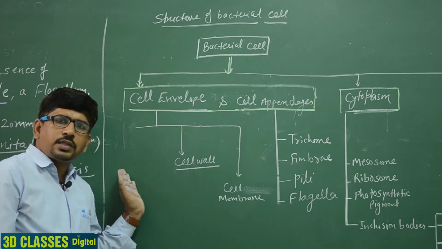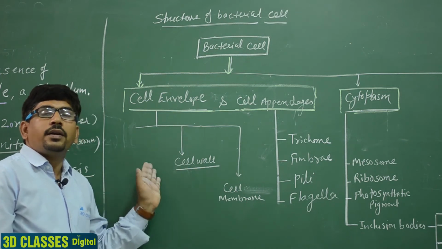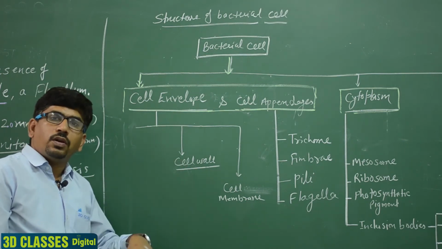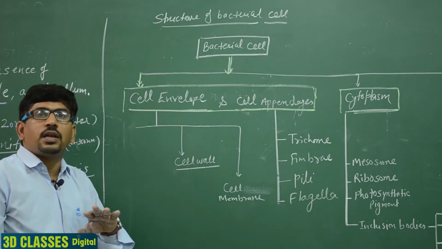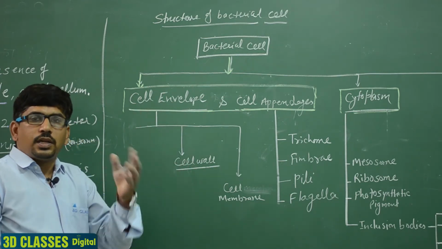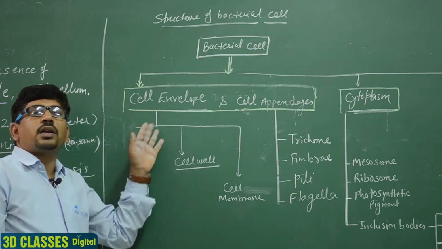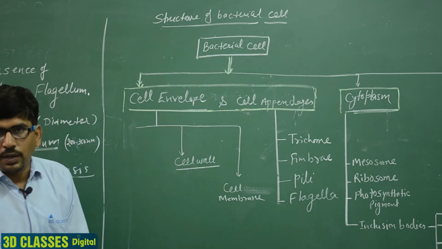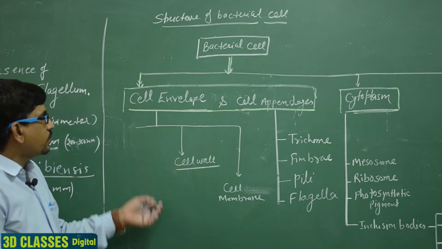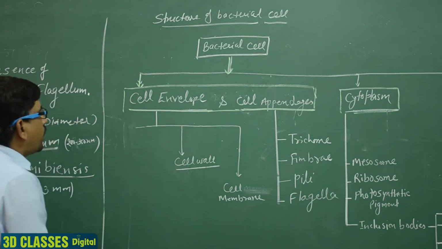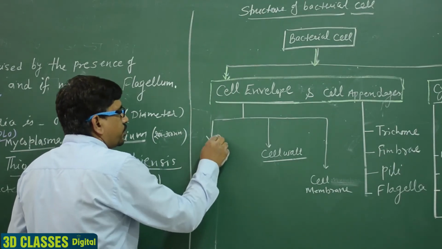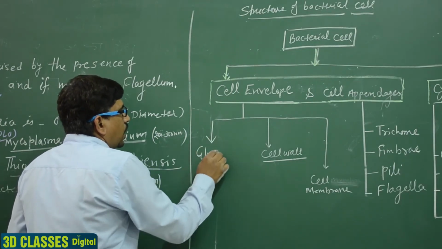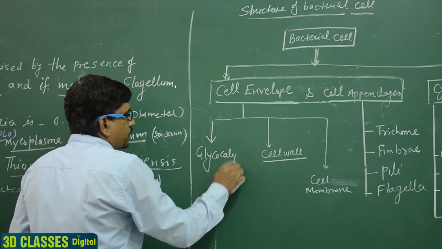So this is divided in two parts. First is eubacteria in chapter number 2 of NCERT, and the structure of the cell wall and the structure of the bacterial cell, that is, prokaryotic cells, namely bacteria, are given in chapter number 8. Clear? So first we discuss the cell envelope. The cell envelope is again divided into three parts. First one is the glycocalyx.